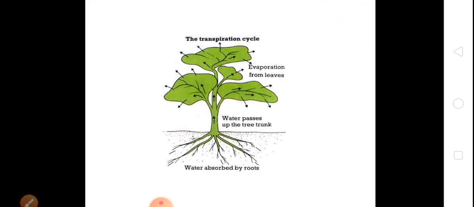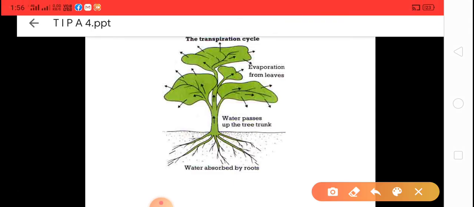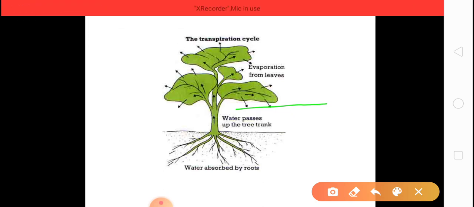By the use of this diagram you can understand the process of transpiration well. See here, evaporation from leaves takes place, then it goes to the atmosphere, and in the atmosphere the water condenses by the process of condensation. After that the rain occurs, then it is absorbed into the soil, and from the soil the roots take water, it goes to the leaf, and in the leaf the transpiration process occurs.